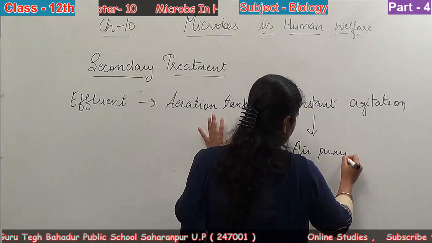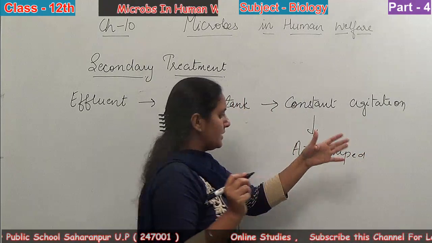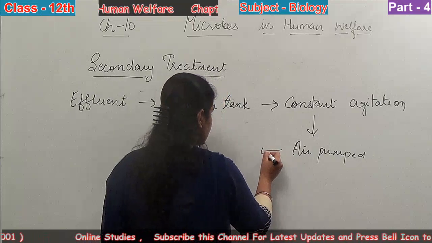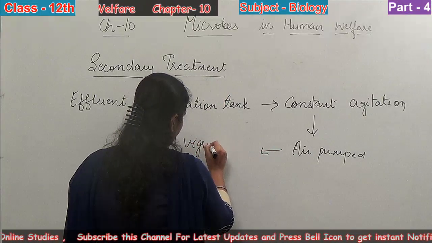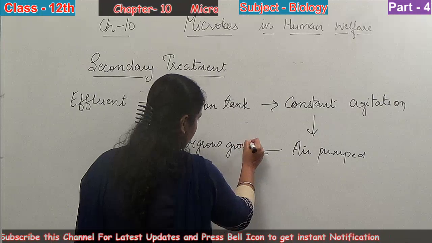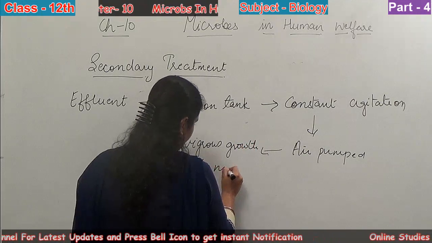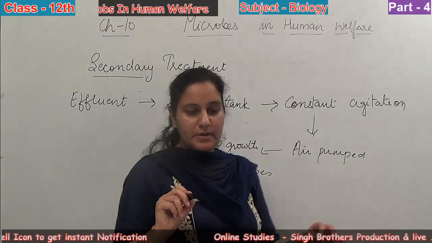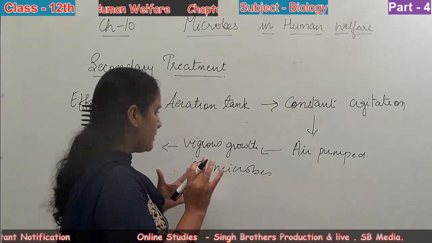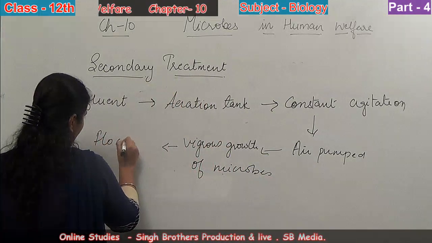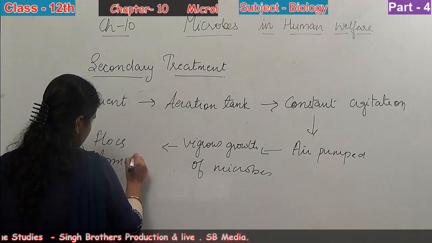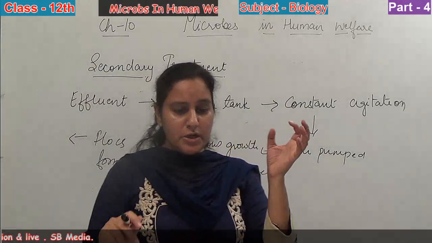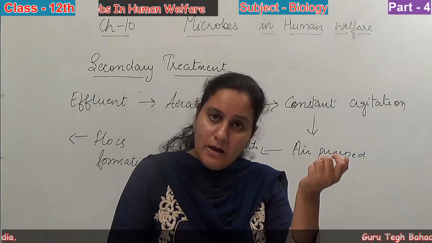It is added in the aeration tank, then it is properly and constantly agitated. After that air is pumped in, and there is a vigorous, बहुत ज़्यादा, rapid growth of microbes. They grow at a rapid rate, and then there is a flock formation. सारा जो हमारा पास मैटर है that form, जिसको हम कहते हैं flock formation, and after this flock formation there will be the consumption of organic matter by the bacteria.